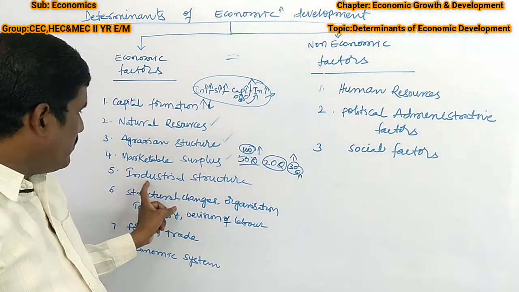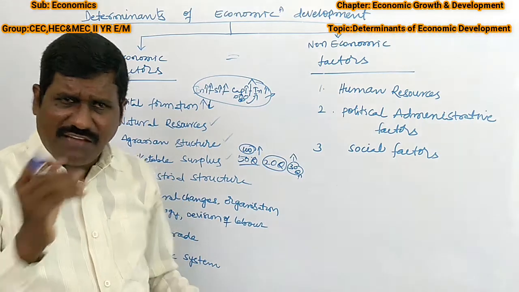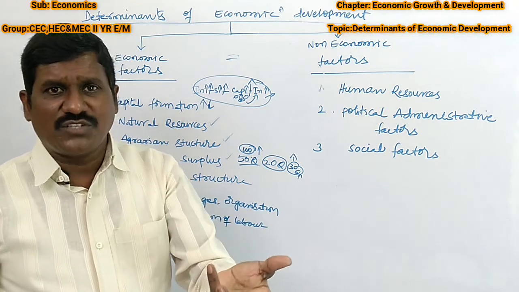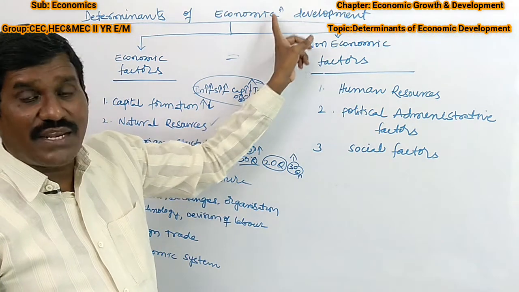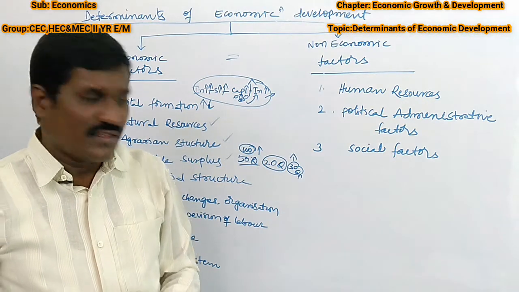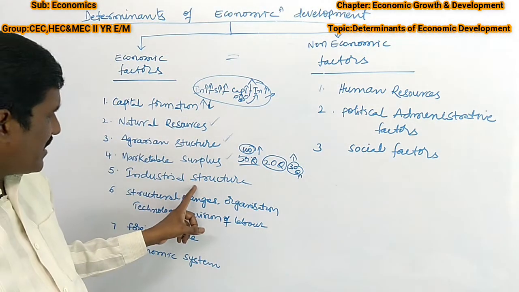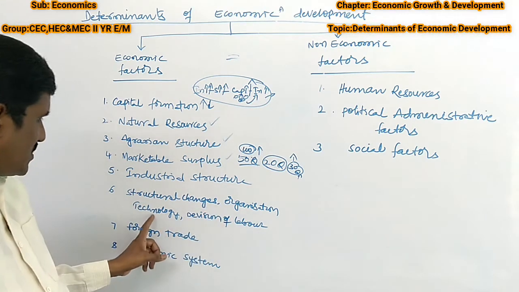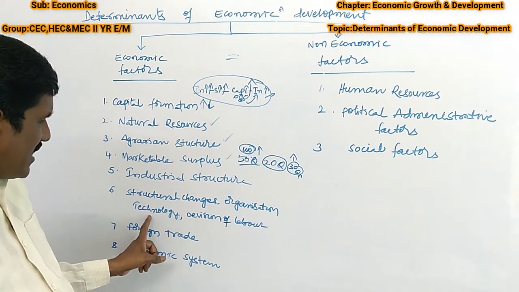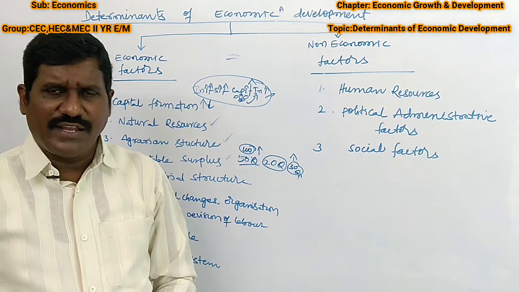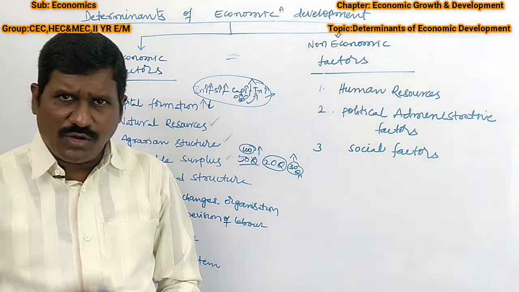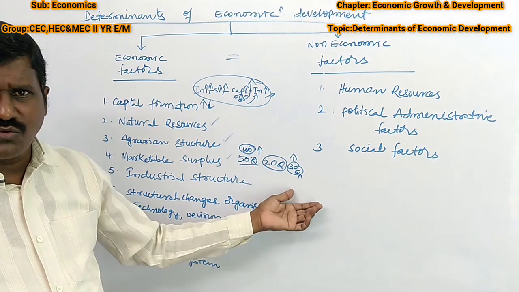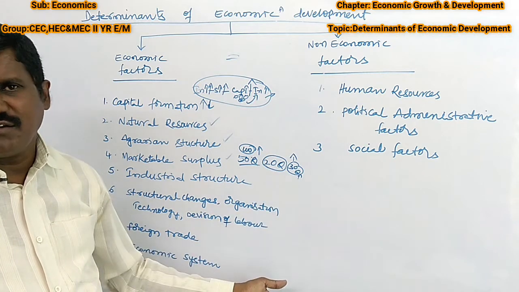So there is a need for industrial structure. In a country which has a strong industrial structure, it is possible to provide more and more employment opportunities. Then it is possible to achieve economic development. So this is also one of the determinant factors of economic development. With industrial structure, structural changes are needed, organization needs to be changed, and technology, the division of labor, skilled labor, efficient labor and a hard workforce are needed. When the country has these available, automatically the country will develop soon. If not, it will be underdeveloped.